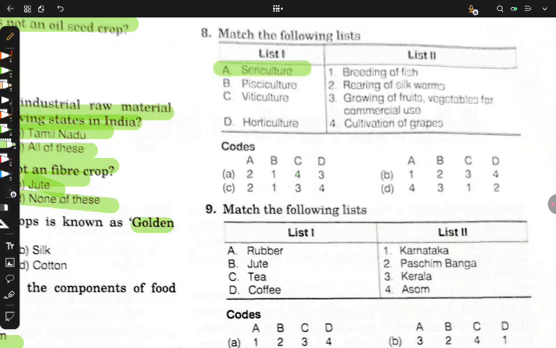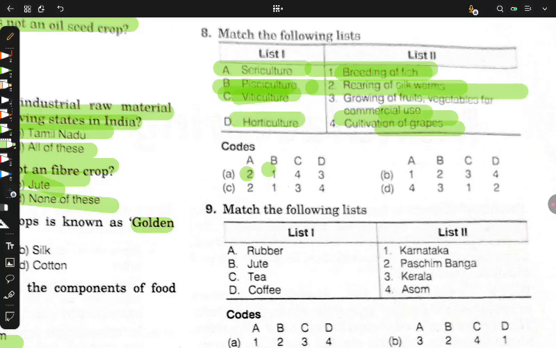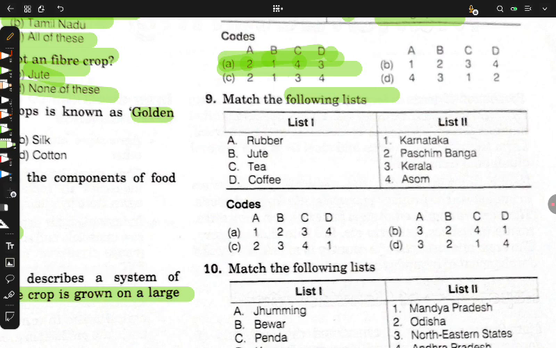Now, what is sericulture? Sericulture is the rearing of silkworms. So A goes to 2. Pisciculture is the breeding of fishes. You should have read it in biology. Pisciculture, B1. Viticulture means the cultivation of grapes. Horticulture, I've already told you, is the growing of fruits and vegetables. So C4, D3. This option is correct.